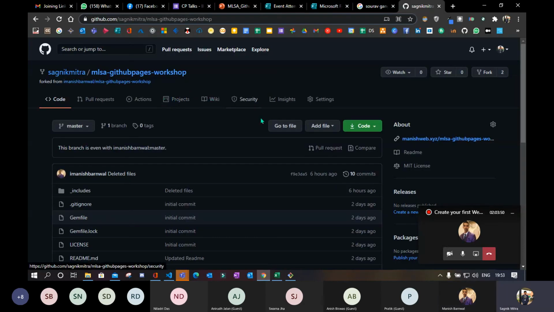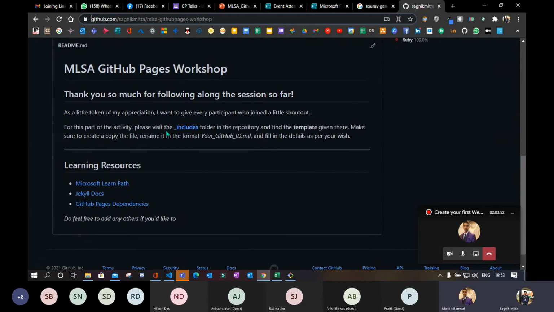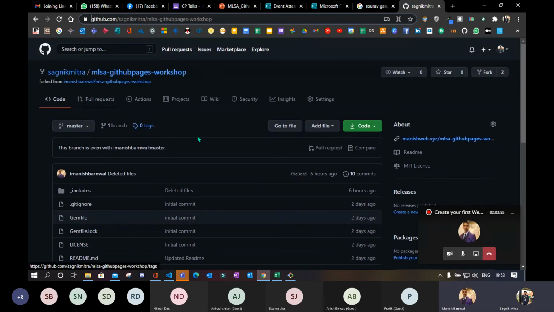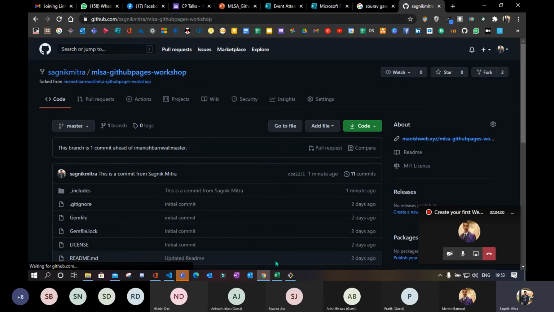Okay. So now you can see, let us wait. Yes. So this branch is one commit ahead of imanishbarnwal master. So what does this mean? Manish has the OG, the original repository on Manish's GitHub, and I am forking it. I am cloning it in my local machine and pushing to my GitHub, not Manish's GitHub, my GitHub. And so I have to make a pull request.